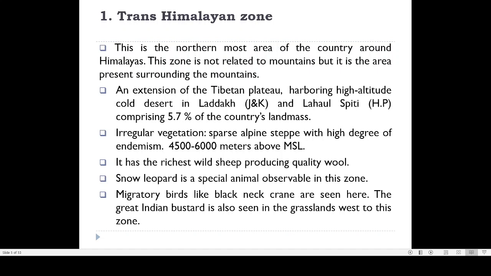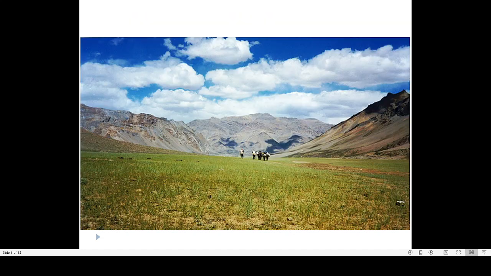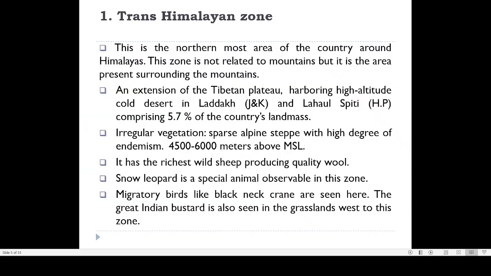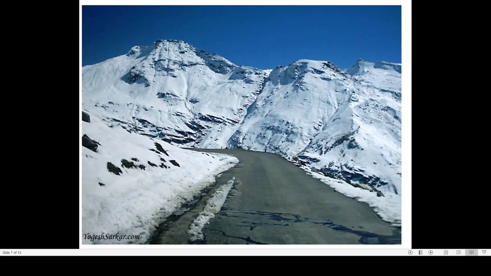So just think about the height of 4,500 or 6,000 meters. It is 3 times the height that we find in the Western Ghats. So that is the average height. Then you can see this is the type of region that we find in this Trans-Himalayan region. See, this is the type of rocks and mountains.